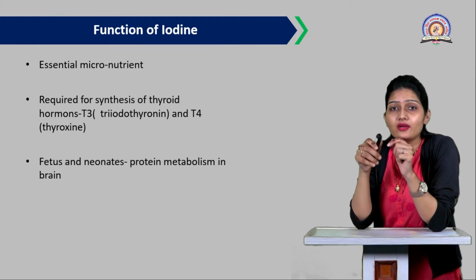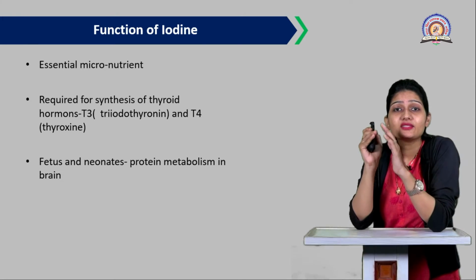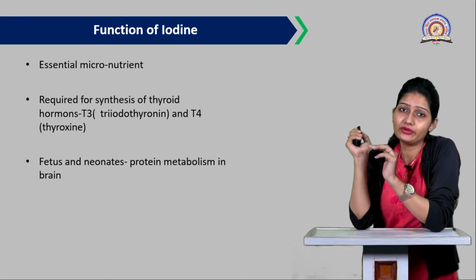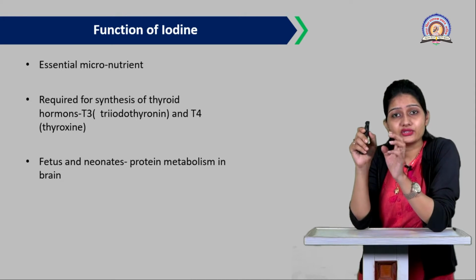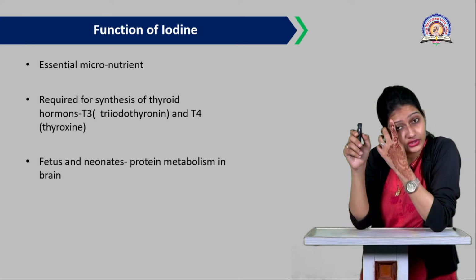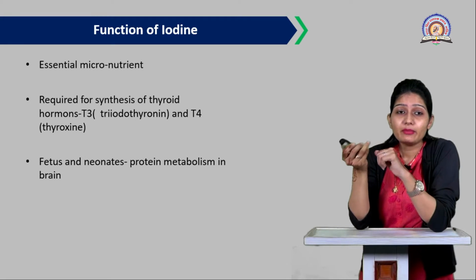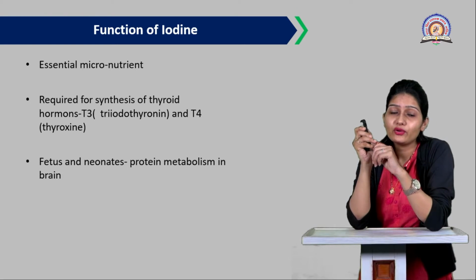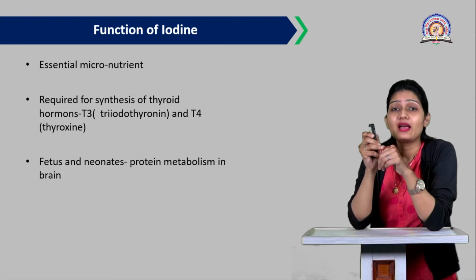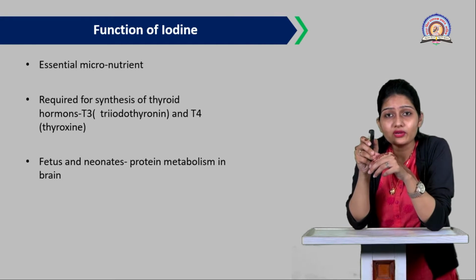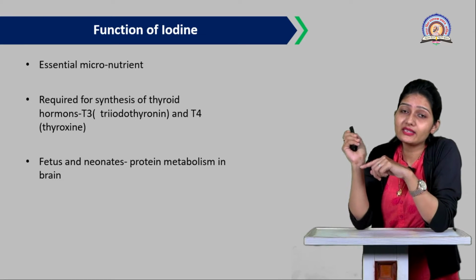Now let us discuss the main topic, that is the function or the role of iodine, the importance of iodine in our body, as this is also an essential micronutrient, as that of the vitamin A. It is essential for the normal functioning of the body. So iodine is required for the synthesis of the thyroid hormones, that is T3 hormone and T4 hormone, which are very important, and this iodine is most important for the proper synthesis of these two hormones, T3 and T4.